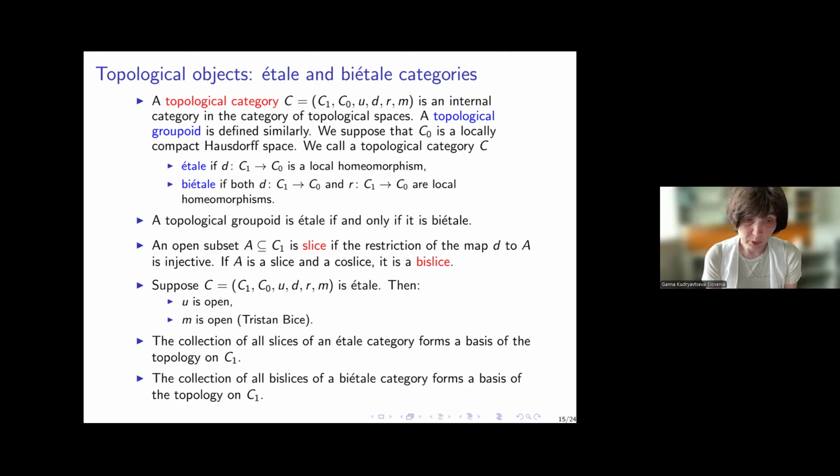Two nice properties. If you have an étale topological category, then the unit map is open. It's not difficult to prove, and there is a similar property for étale groupoids. But Tristan Bice has contributed a very important observation that the multiplication map is open. So in an étale topological category, the multiplication map is not only continuous, but it's open. And the collection of all slices of an étale category forms a basis of the topology on C1. The collection of all bislices of a biétale category similarly forms a basis of the topology on C1.